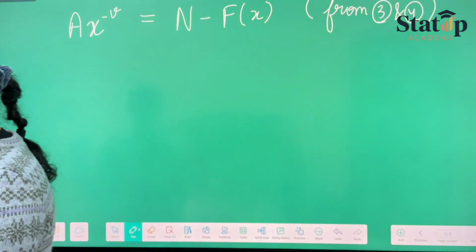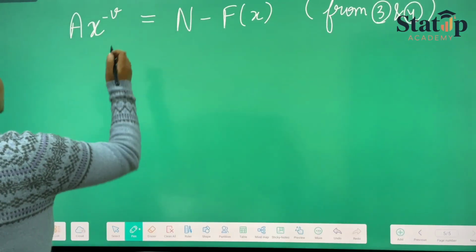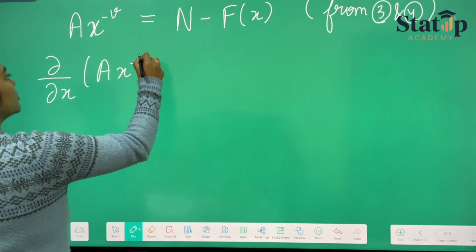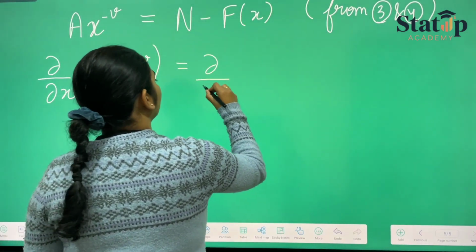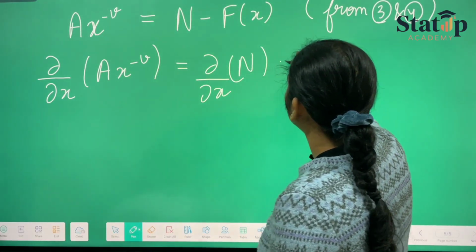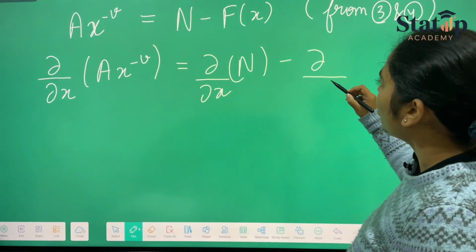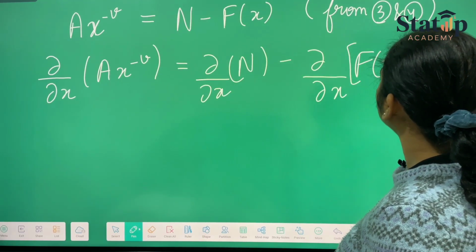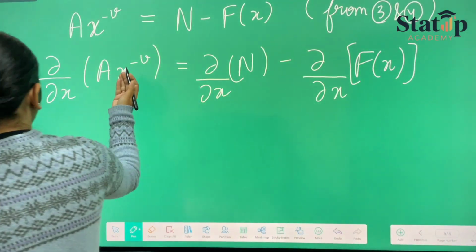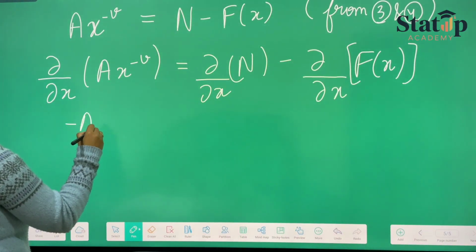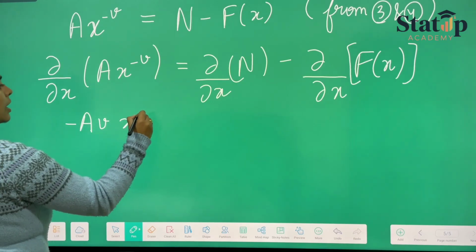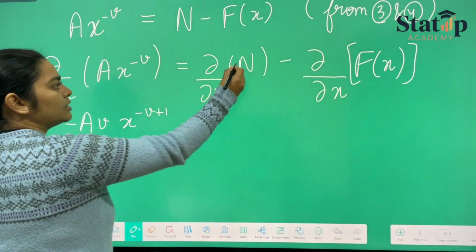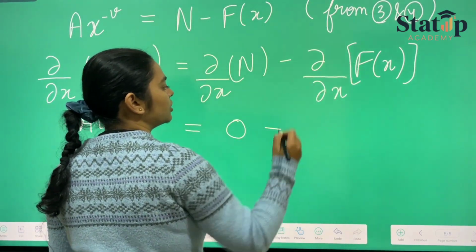Now if we take differentiation on both sides with respect to x, differentiating a x raised to the power minus v, and n minus F x, we will be getting minus a v x raised to the power minus v plus 1 is equal to, differentiation of a constant will be 0, and differentiation of F x.